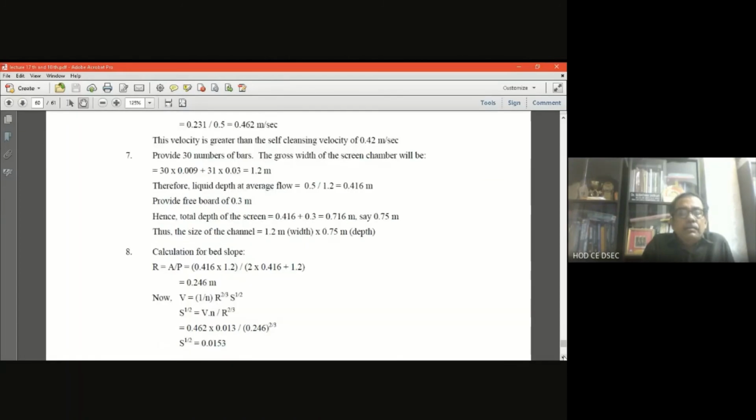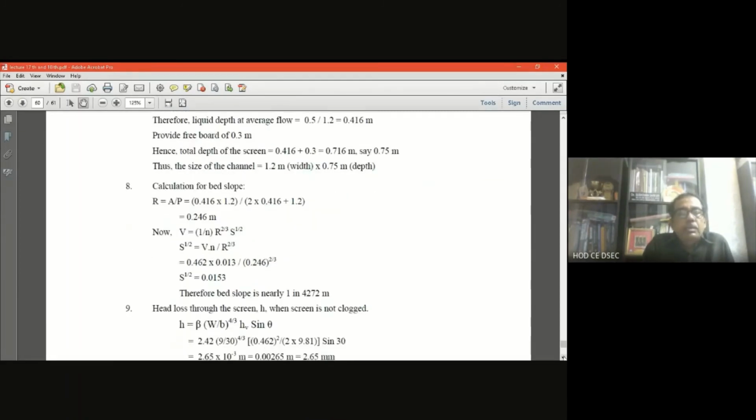Now, for the bed slope, apply Manning's formula. Before that, the hydraulic radius, that is the area by the wetted perimeter. What is the area? 0.416 is the height, that is the flow area, not the total area. Flow area means the flow depth, 0.416, multiplied by the 1.2 width. And what is the wetted perimeter? 2 into 0.416, that is 2 into depth, plus 1.2, that is the width. So you will get the hydraulic radius as 0.246 meter.